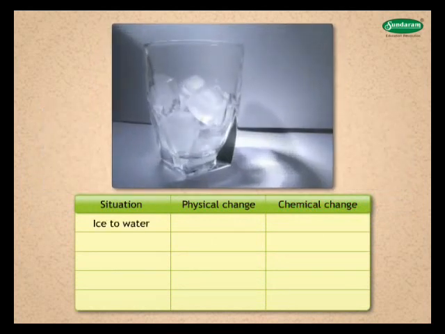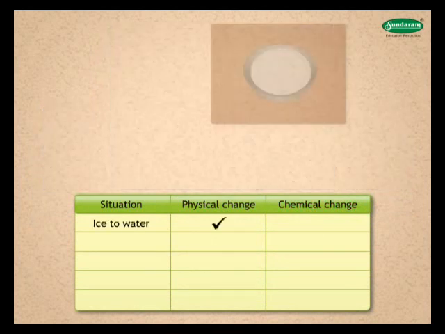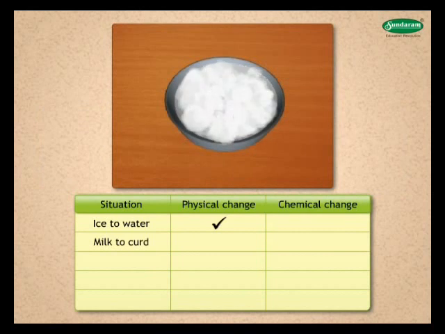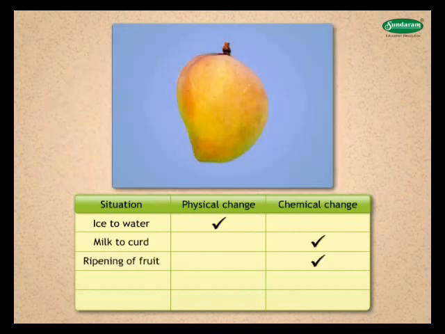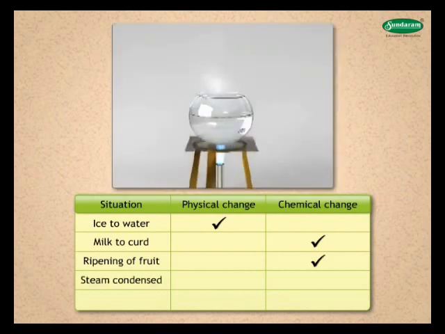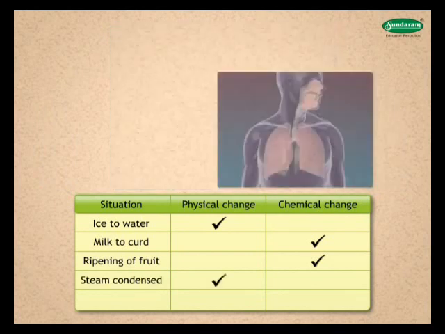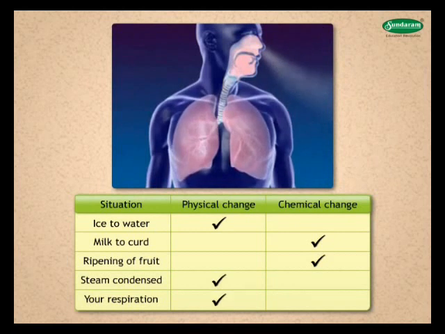Ice changes to water is a physical change. Milk is set to curd is a chemical change. Ripening of fruit is a chemical change. Steam condensed is a physical change. Your respiration is a physical change.